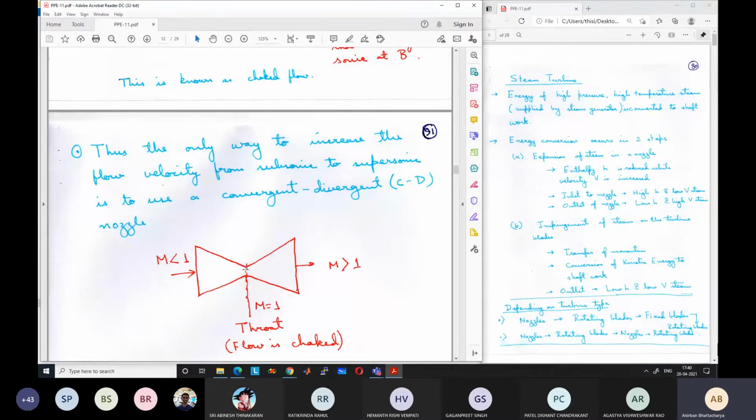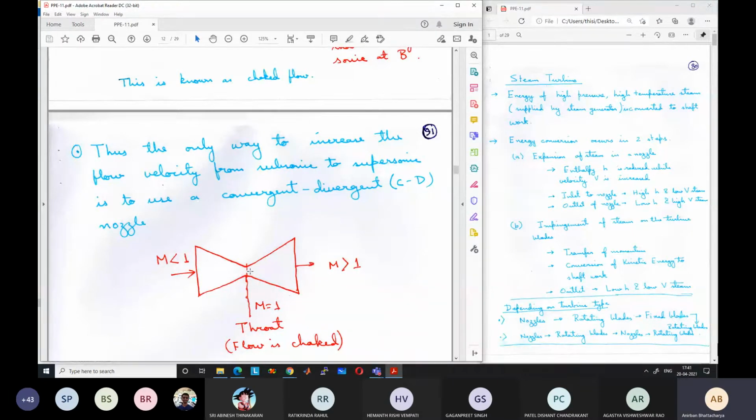You can give very high pressure from the other side. It will not matter. The maximum velocity that will be reached will be sonic velocity here. If I give 10 megapascal pressure or 100 megapascal pressure from the other side, still it will not matter. So we cannot keep on increasing the flow rate even by increasing the pressure indefinitely. The flow rate will be fixed by the sonic velocity at the throat, and it will govern the maximum flow rate depending on the area and the speed of sound.